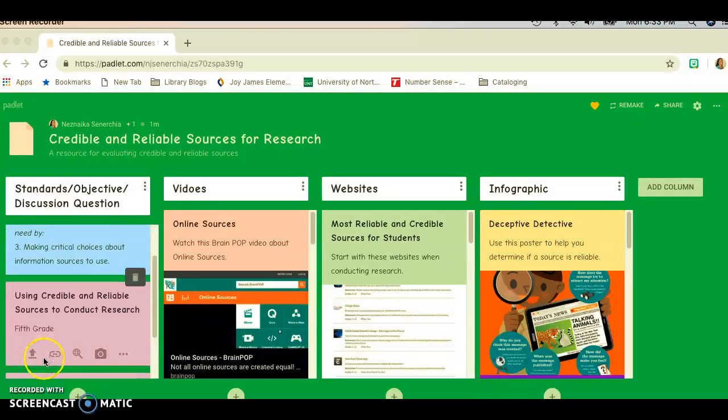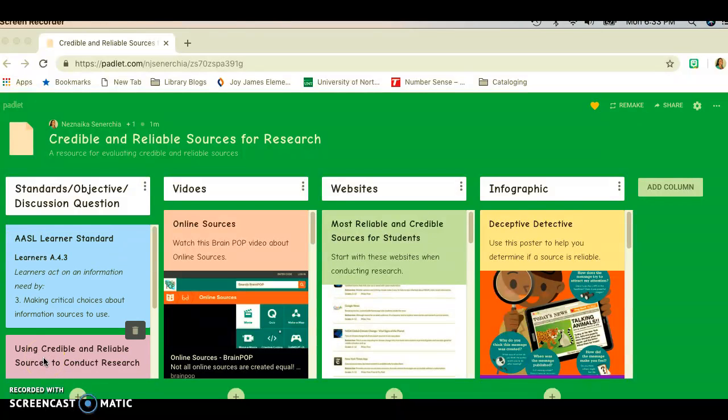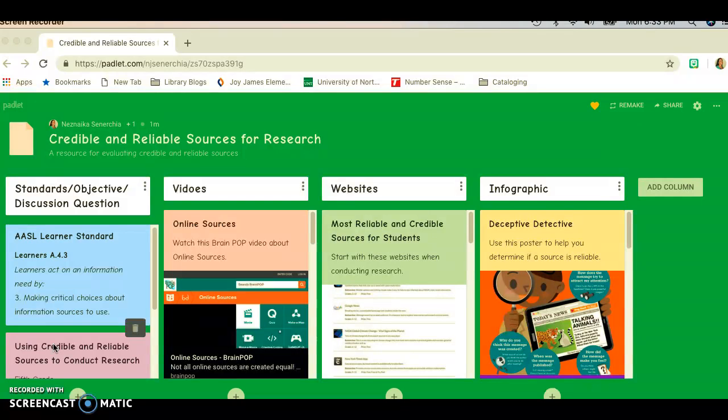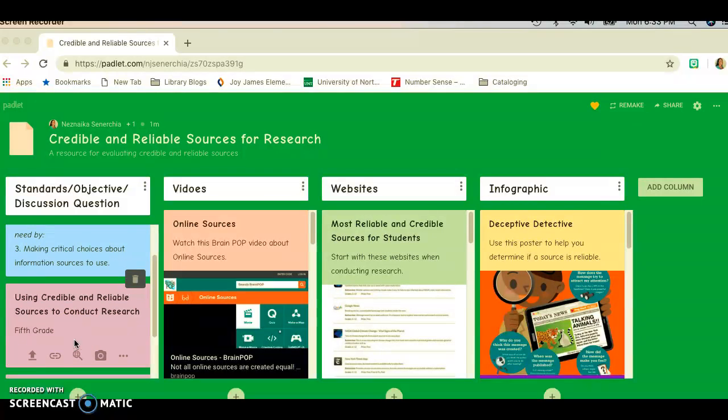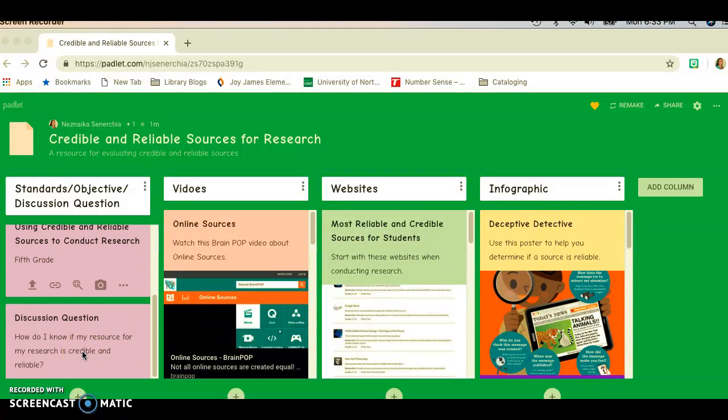Now, if you look at the AASL Learning Standard, it's the Learners A43. And it states that learners act on an information need by making critical choices about information sources to use. And it's for 5th grade. The discussion question is, how do I know if my resource for my research is credible and reliable?